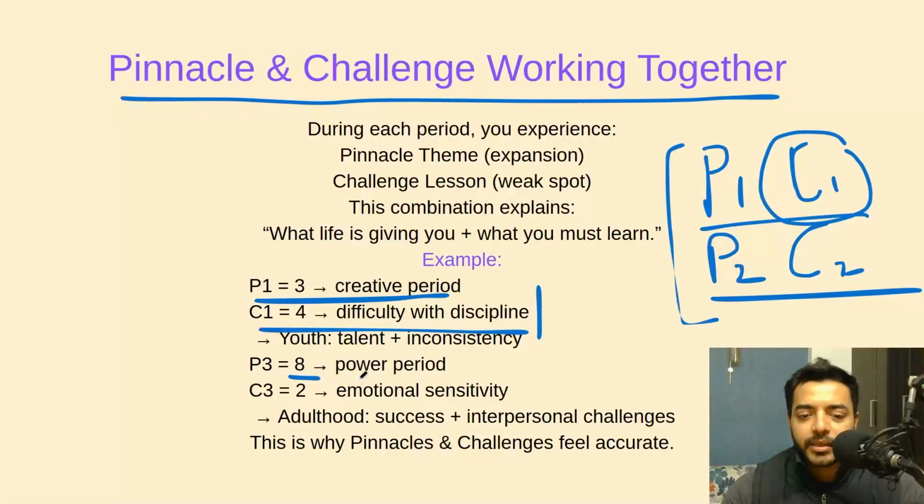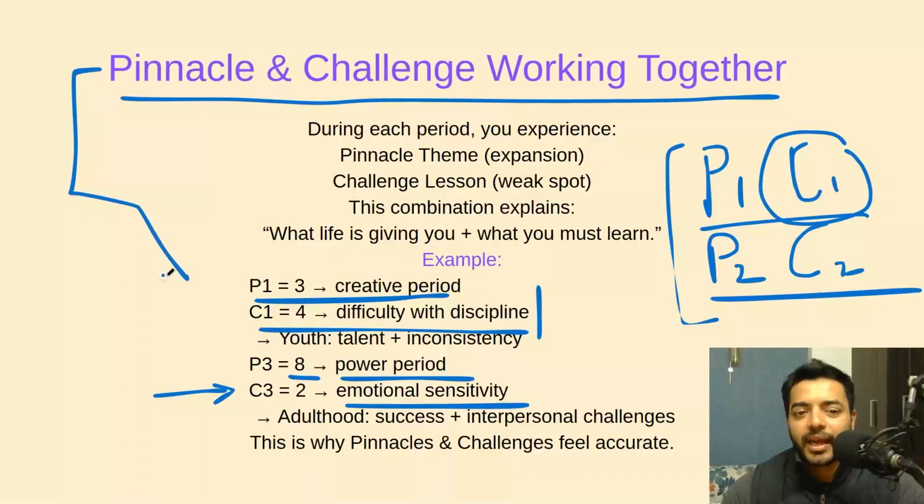Similarly, P3 is equal to 8, you have power, you've already attained power, life has given you power. But C3 is equal to 2, you are emotionally sensitive, right? You need to learn to live with emotional sensitivity. Don't be too emotionally sensitive because you have a lot of power, right? So this is how you combine Pinnacles and Challenges together.